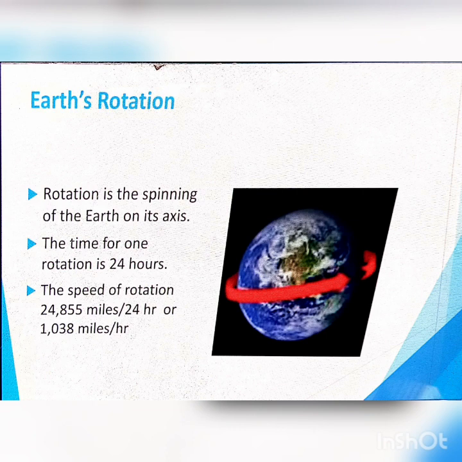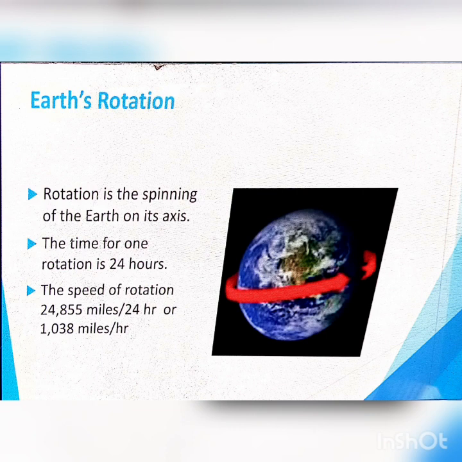Now we are going to learn about the earth's rotation. Rotation is the spinning of the earth on its axis. The time for the rotation is 24 hours. The speed of the rotation is 24,855 miles or 1038 miles per hour.